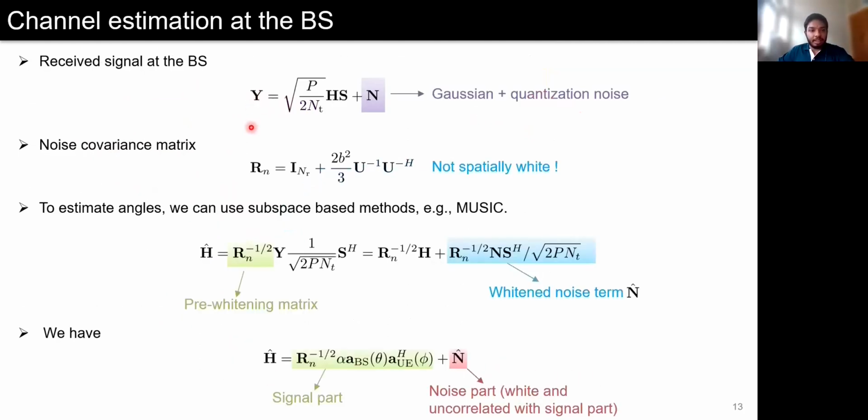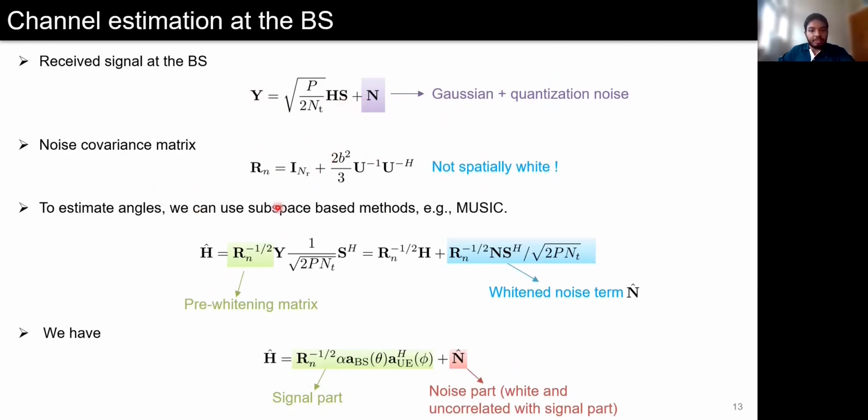Let Y denote the signal received at the base station, where N is the effective noise term, which contains a Gaussian noise as well as the quantization noise. By assuming that the Gaussian noise and the quantization noise are uncorrelated with each other, we can compute the covariance of this overall noise term like this. Here we can readily see that the effective noise term is not spatially white.